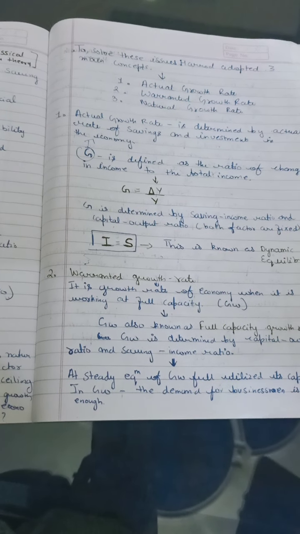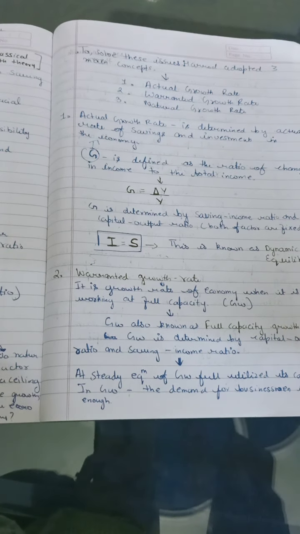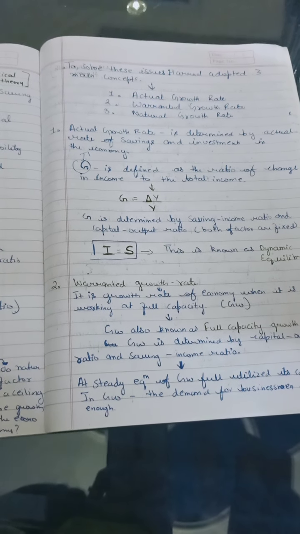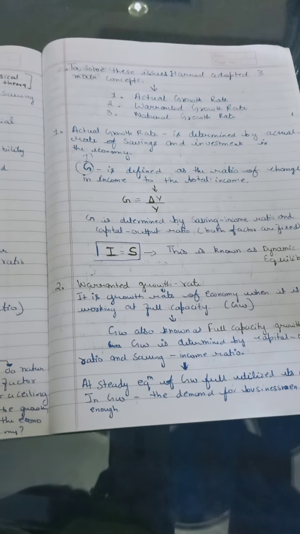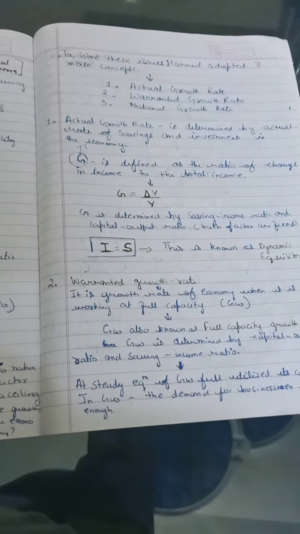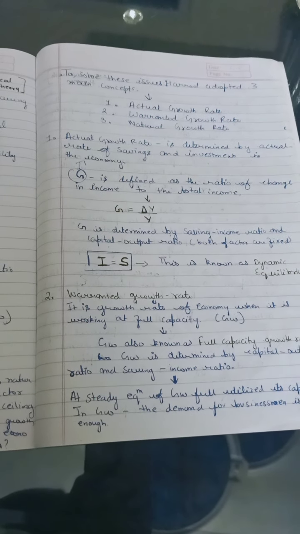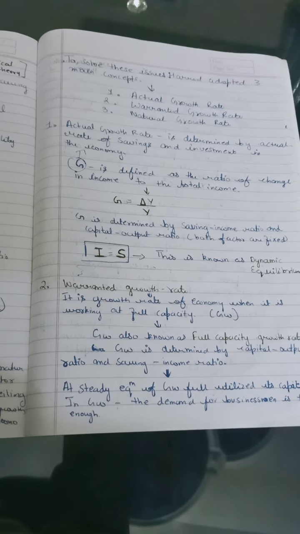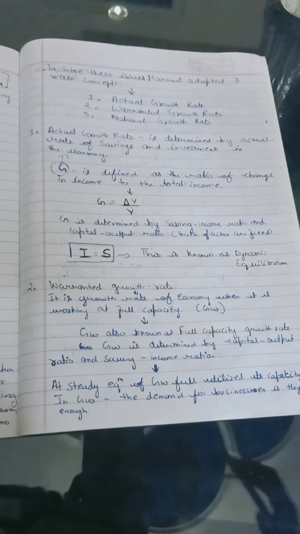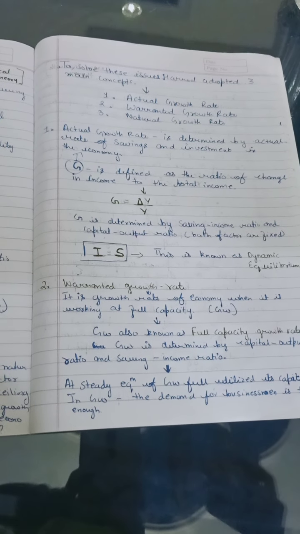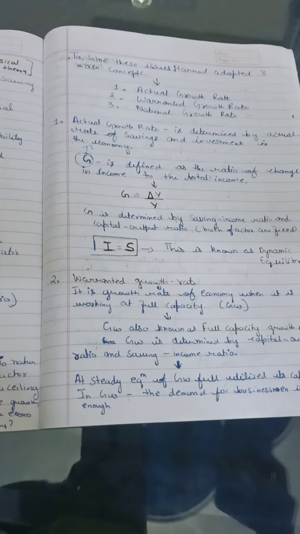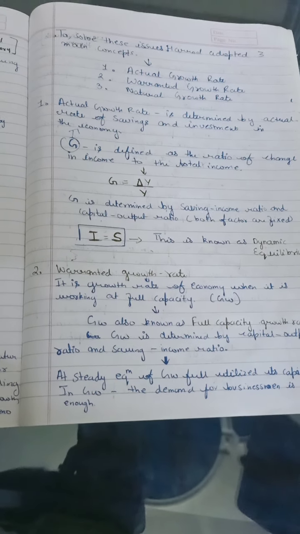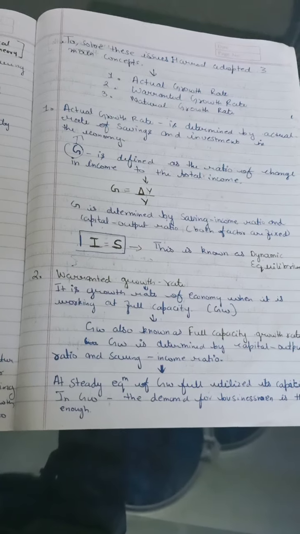Now the second factor is the warranted growth rate. Warranted growth rate is the rate of growth at which the economy does not expand indefinitely, or go into recession. It is the best possible position which each and every economy wants to be in, because it is the growth rate of the economy when it is working at full capacity. It is the growth rate where the economy works at its full capacity.